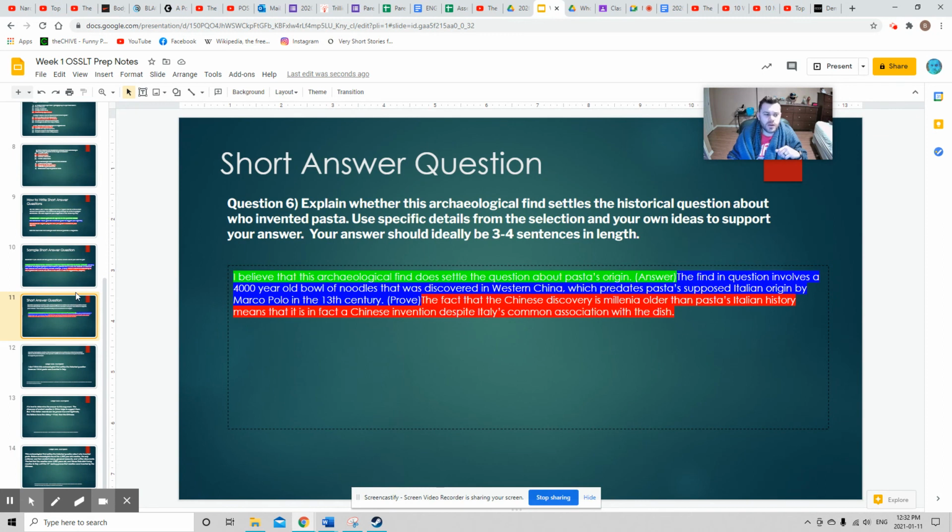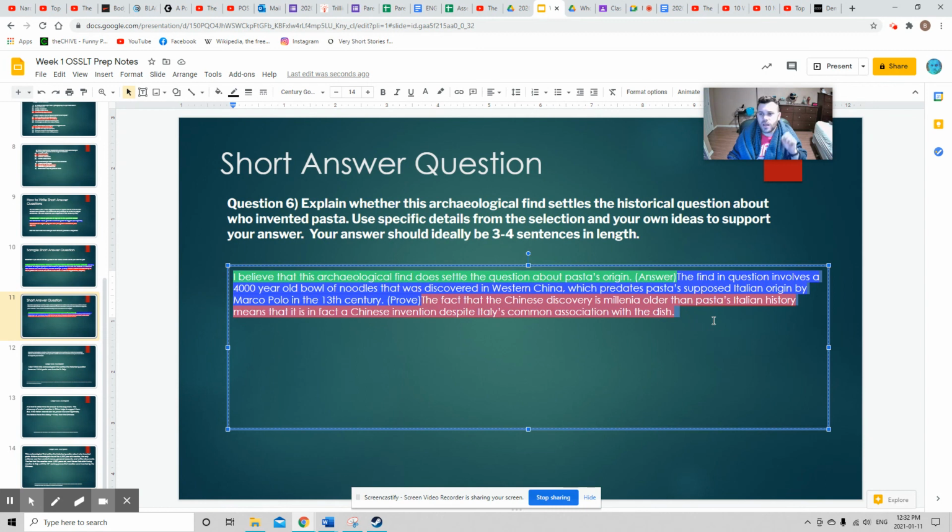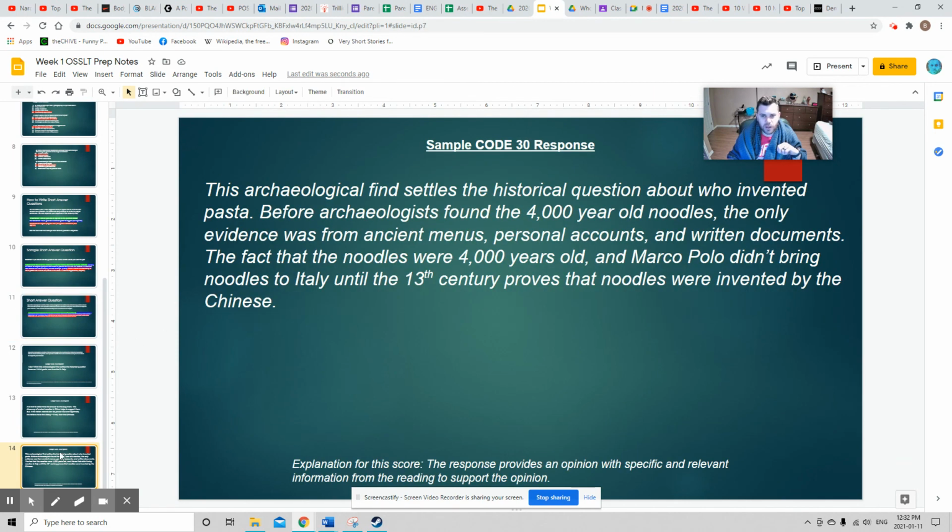So what I'd like you to do is, in this section right here, come up with your own high-scoring answer of 3 sentences, 4 lines. If you're able to do that, you should get what's called a code 30, which is the highest scoring answer for a short answer question.